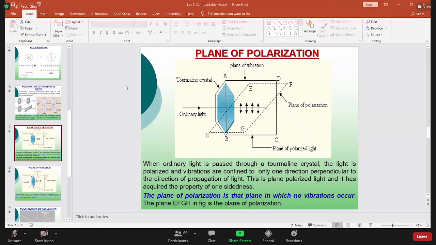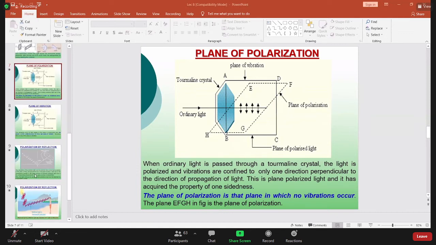Is that clear? আচ্ছা, এখন আমাকে বলো তো, এখানে plane of vibration একটা হবে না অনেকগুলো হবে? এটা একটাই হবে, তাই না? কারণ that is the polarization, vibration occurring in one direction. আর plane of polarization many, কারণ যে কোনো একটা প্লেন চিন্তা করলে আমরা নিতে পারবো that is the plane of polarization, কারণ সেখানে কোনো ভাইব্রেশন নাই. Is that clear?